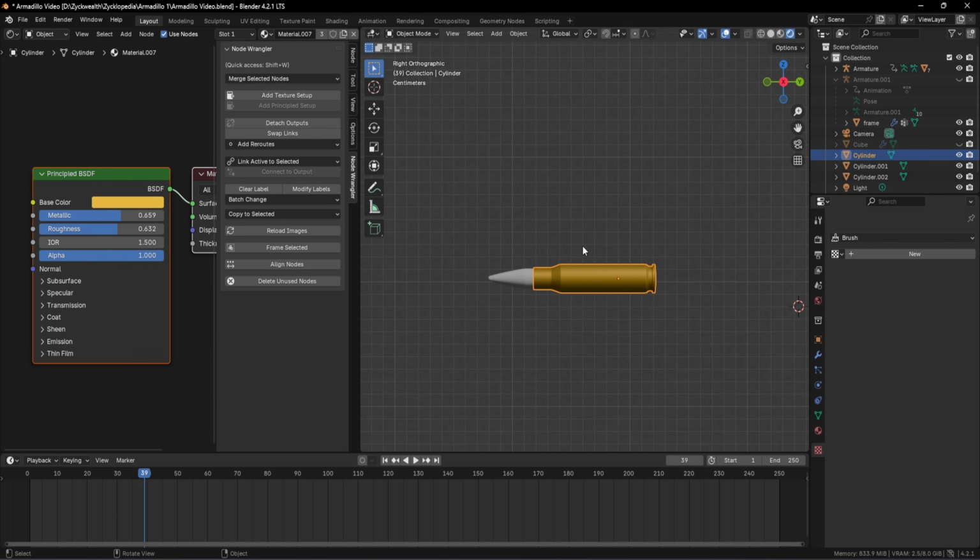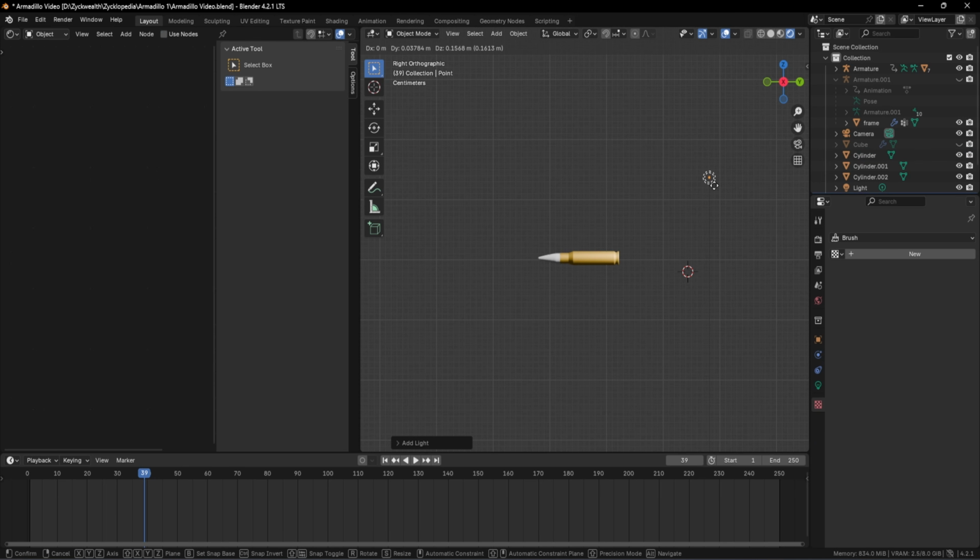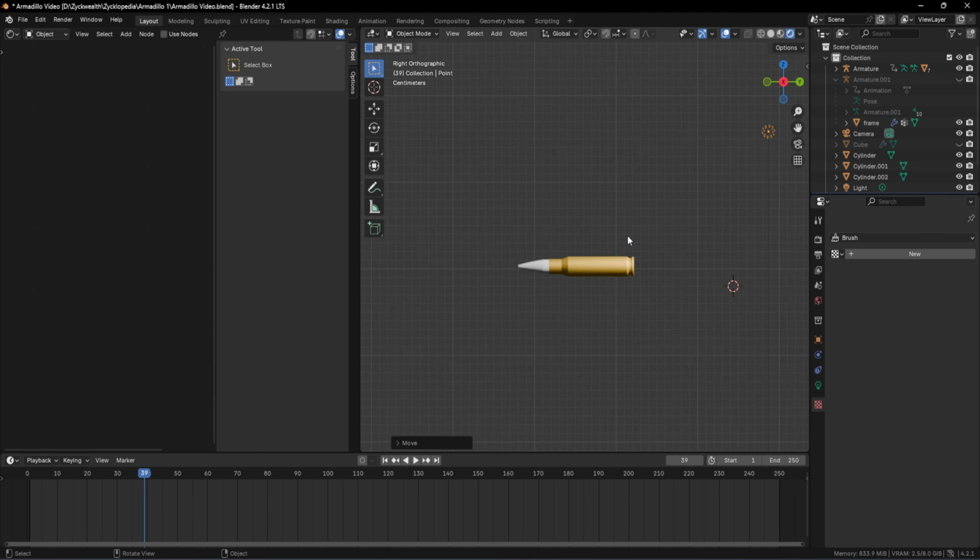In order to see whether the bullet is metallic or not, let's import a light source into the scene. And for that, let's click on Shift A. And over here, let's click on this light and bring in a point light. And then if you move the point light like this, we can see that the bullet is having a few changes on its textures like this, which means that it is having that metallic property.